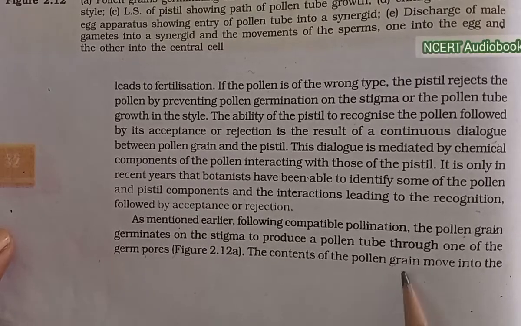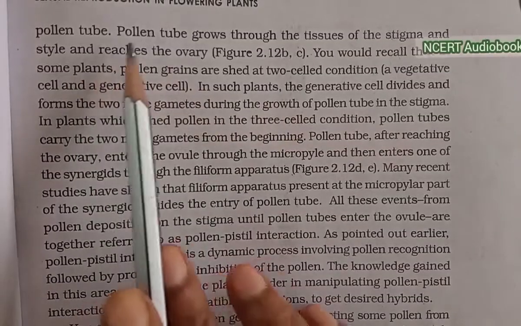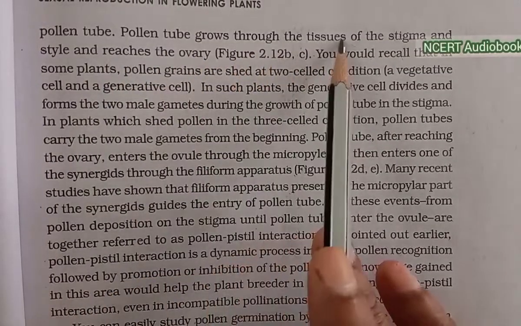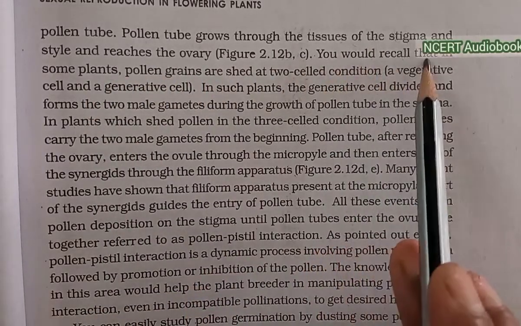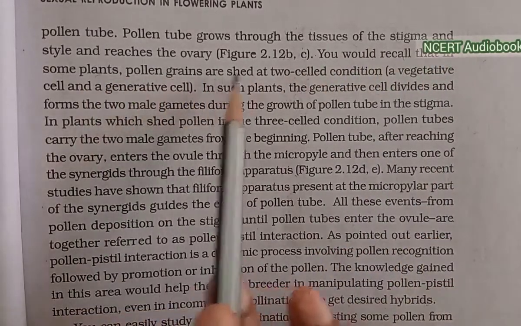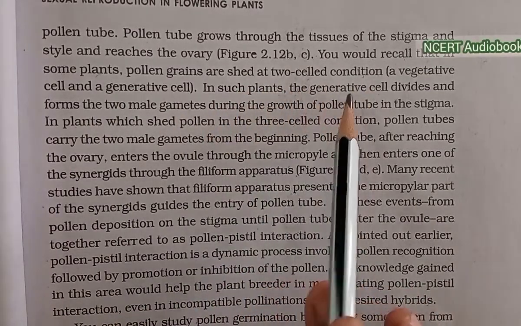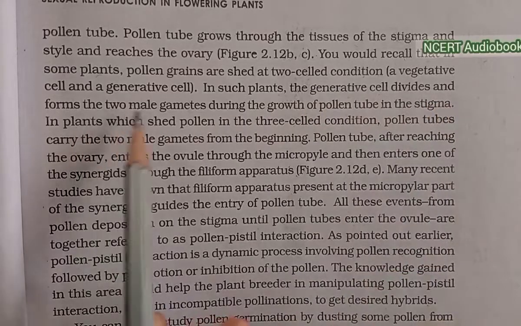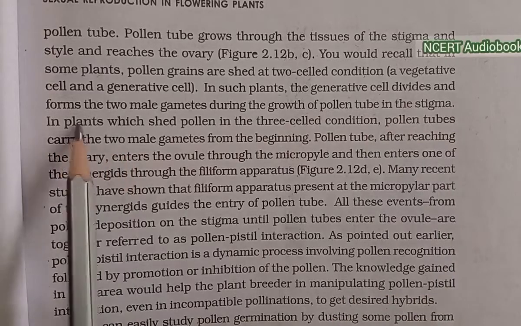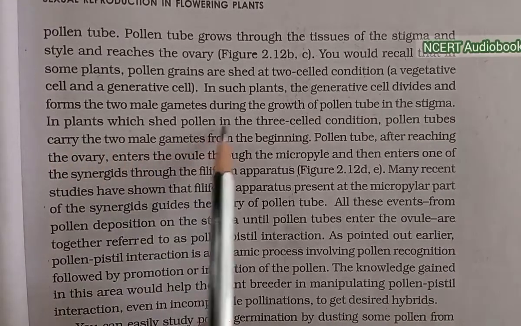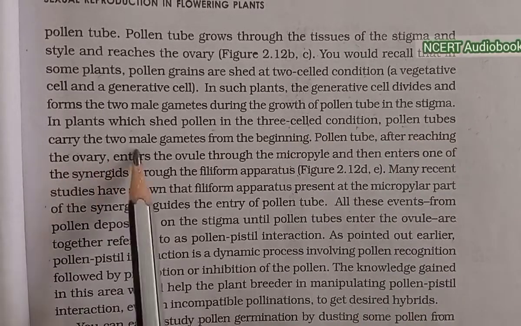The content of the pollen grains move into the pollen tube. The pollen tube grows through the tissues of the stigma and the style and reaches the ovary. You would recall that some plants shed pollen grains in the two-celled condition. In such plants, the generative cell divides and forms the two male gametes during the growth of the pollen tube in the stigma. In the plants which shed pollen in the three-celled condition, pollen tubes carry the two male gametes from the beginning.